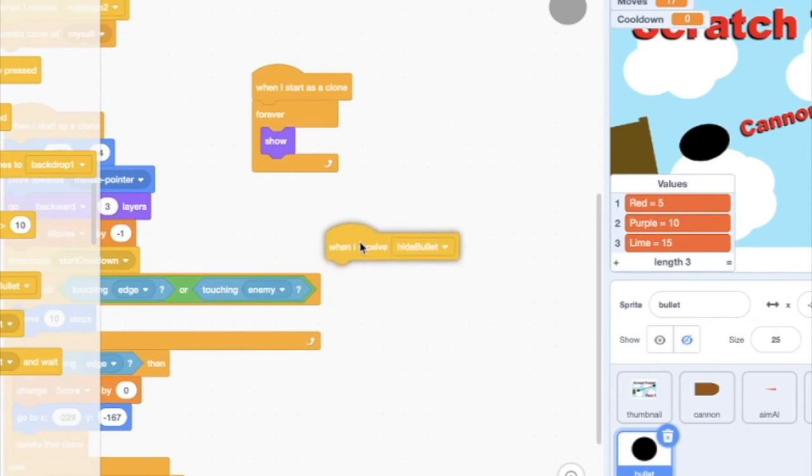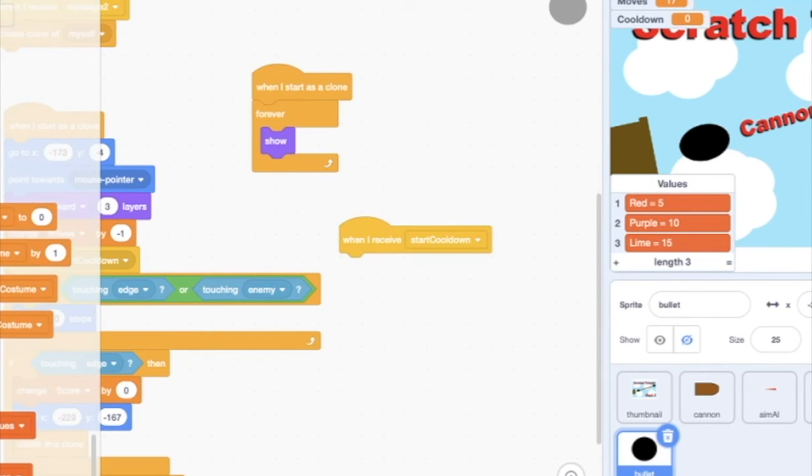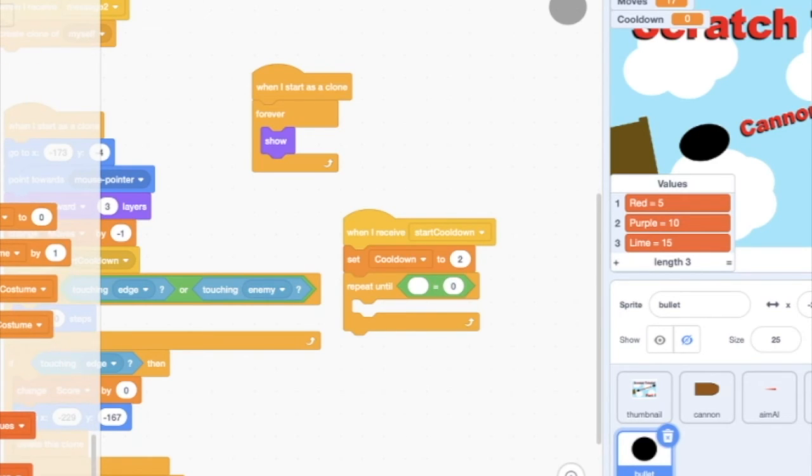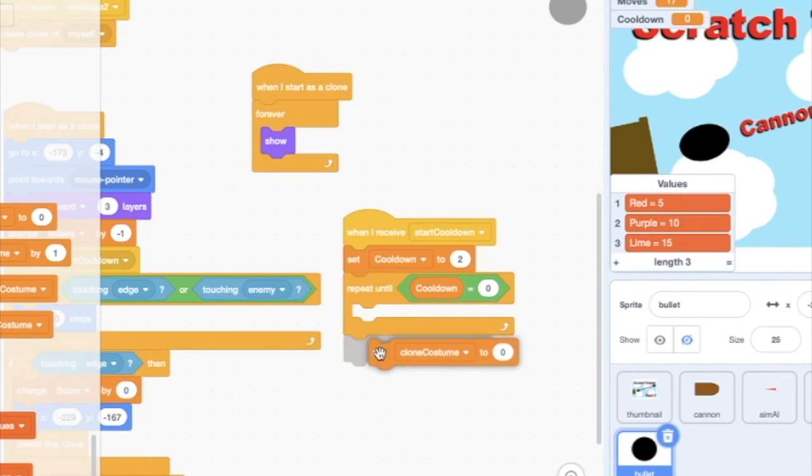And then when I receive start cooldown, it is going to set it to a specific time. So we're gonna set this cooldown to 2 seconds, and then repeat until cooldown equals 0. And then we're gonna set it to shoot.